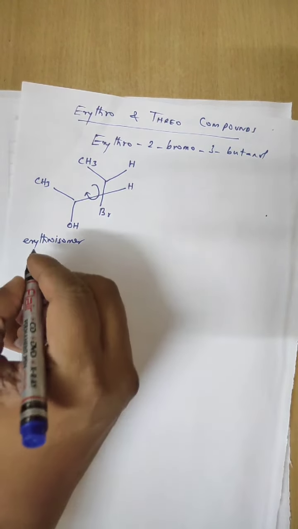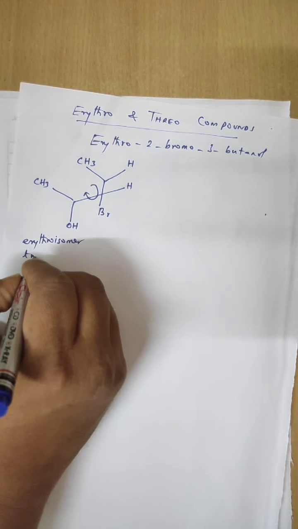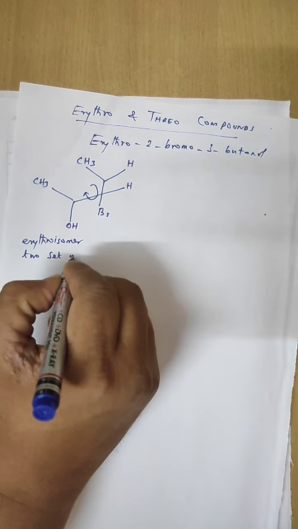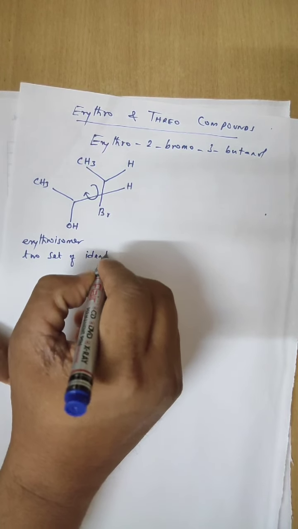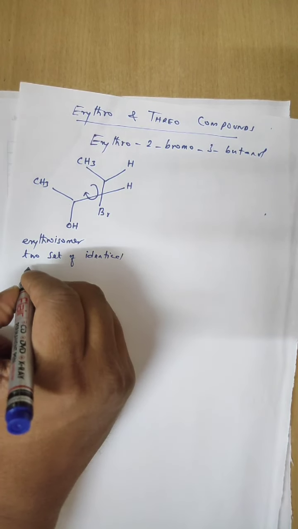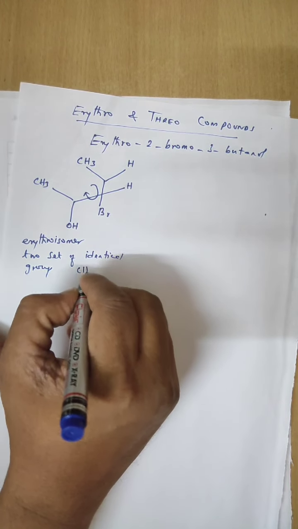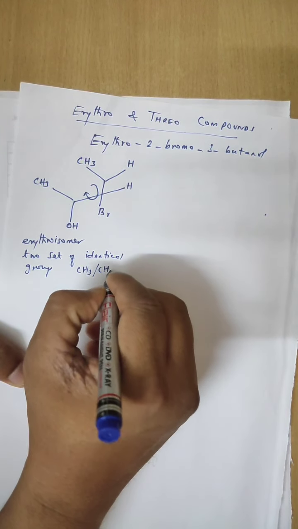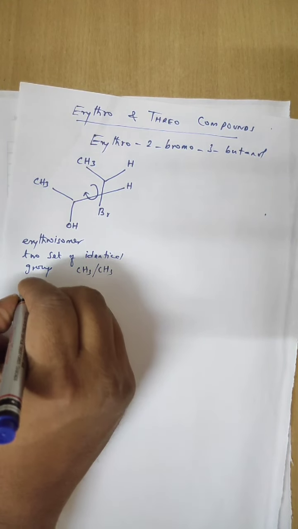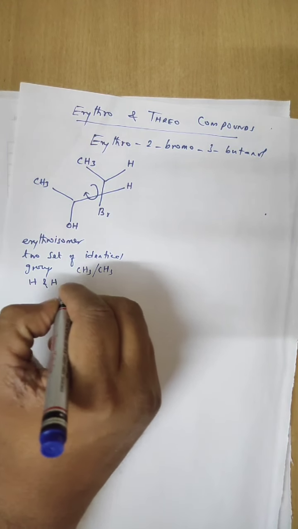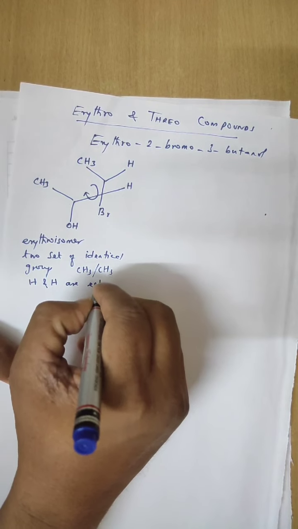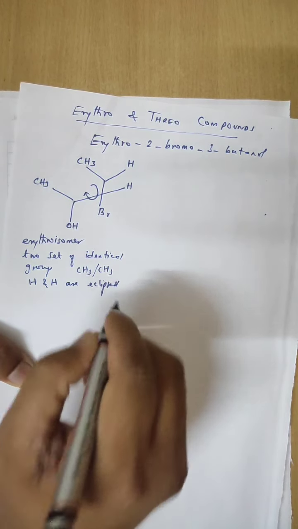Two sets of identical groups. Okay, just now I told you two sets of identical groups. What are they? CH3, hydrogen and hydrogen are eclipsed.